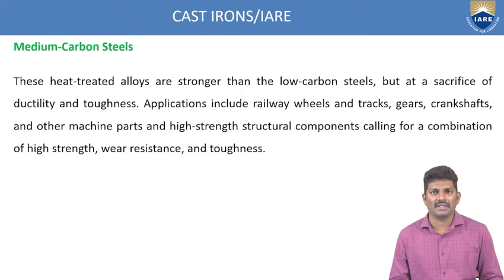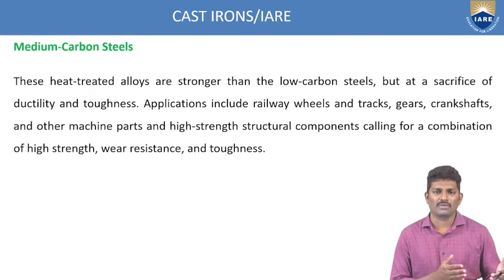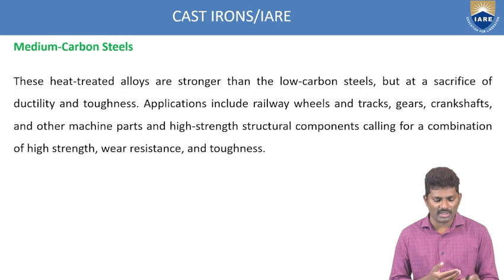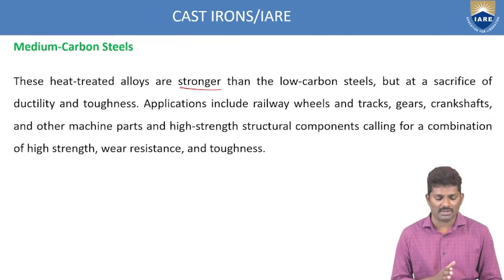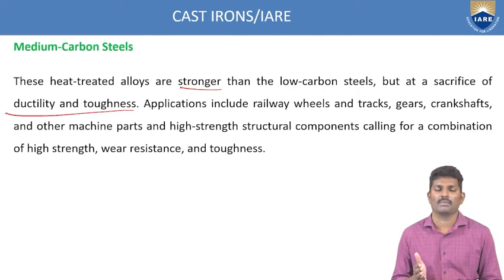And these heat treated alloys are stronger than the low carbon steels. When you compare with the low carbon, of course, these have a higher strength, but at a sacrifice of ductility and toughness. So these values are less compared to low carbon steels.